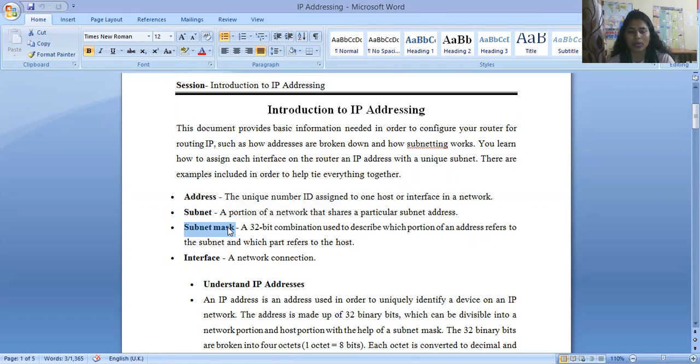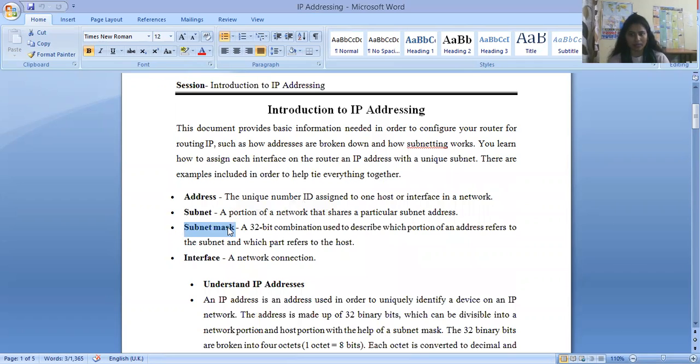A subnet is a portion of a network that shares a particular subnet address. And subnet masking is a 32-bit combination used to describe which portion of an address refers to the subnet and which part refers to the host part. Clear?